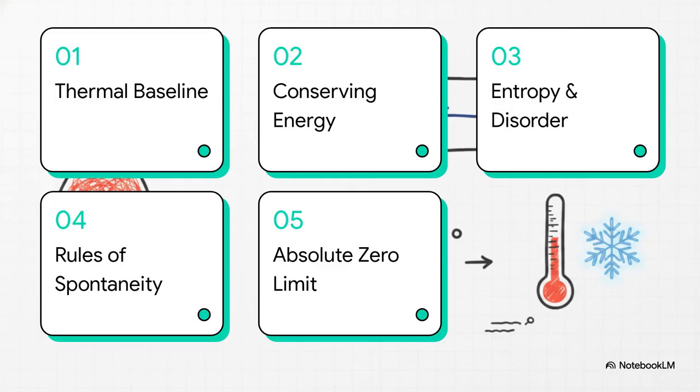First, we'll set the thermal baseline. Second, we'll look at conserving the universe's energy. Third, entropy and rising disorder. Fourth, the rules of spontaneity. And finally, the absolute zero limit.